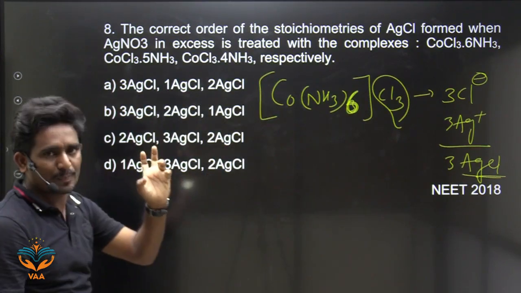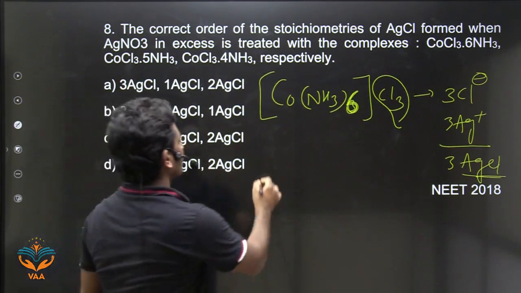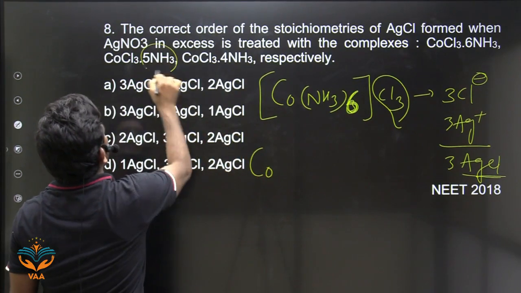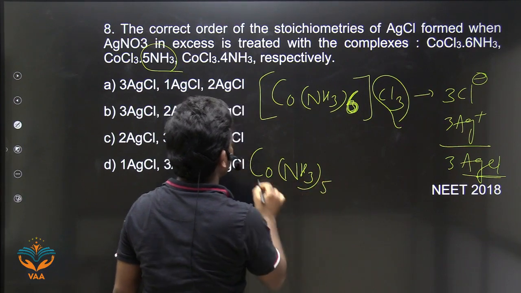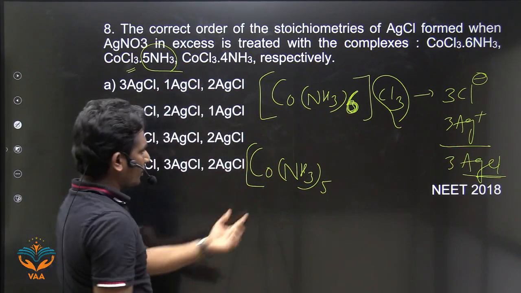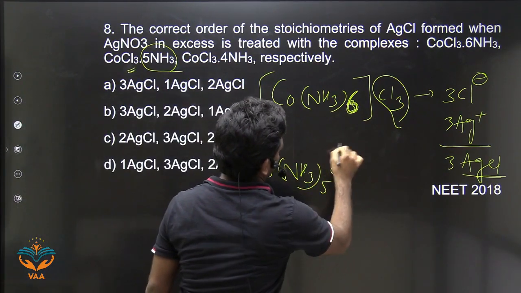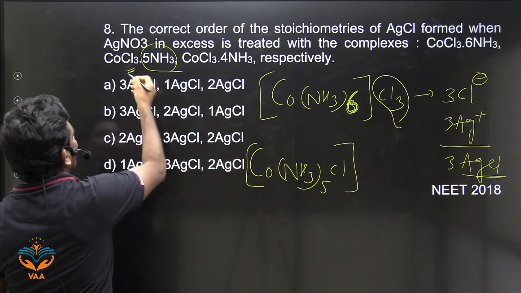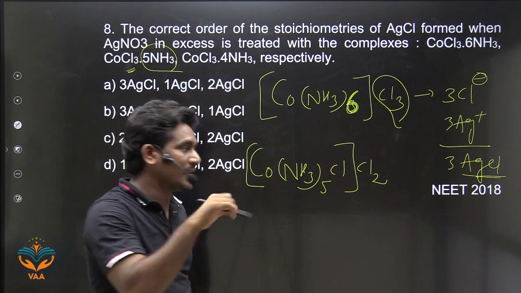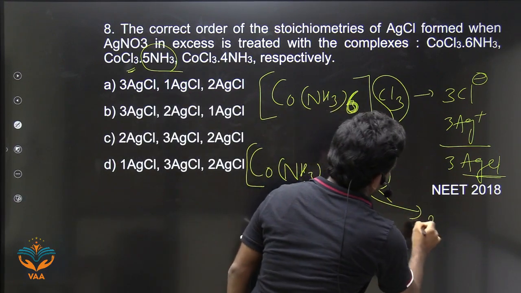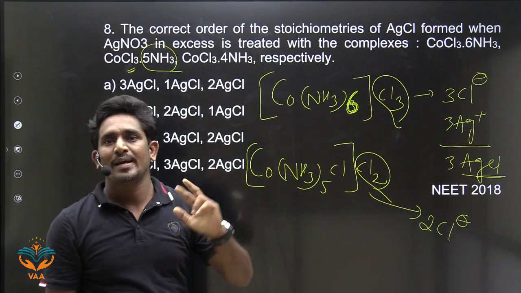Now look at the second compound. It is also cobalt +3, so it will also exist as an octahedral complex, right? Co, how many NH3 ligands are there? There are 5 NH3 ligands, NH3 taken 5 times. It is an octahedral complex, so 1 more ligand is required. So take 1 chlorine from here, you will get Cl. And how many chloride ions are outside? Only 2 chloride ions. So on ionization, we will get these 2 chloride ions. Now these 2 chloride ions will form 2 moles of AgCl.